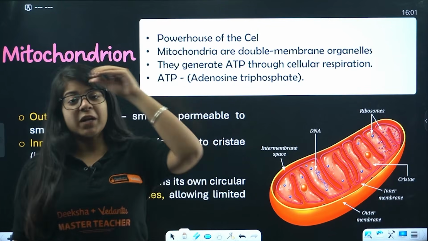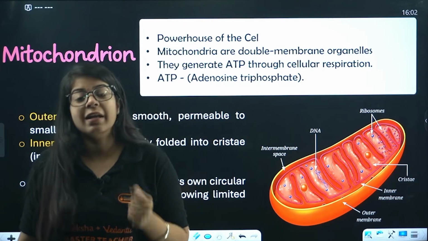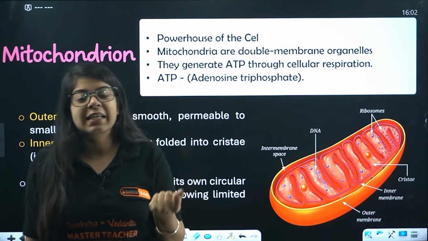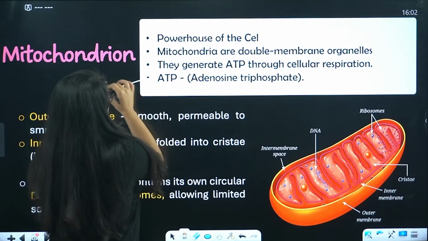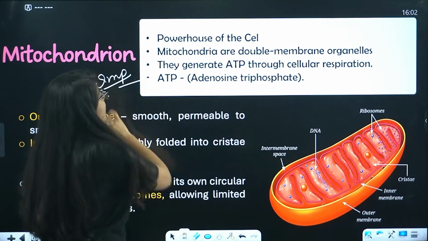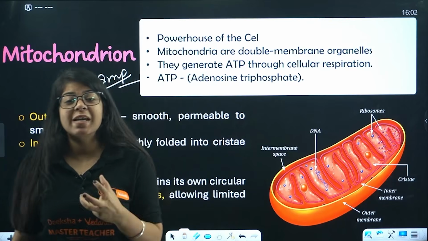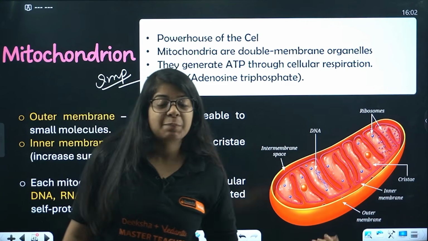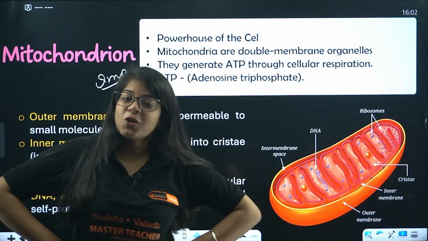So while respiring, we make energy for our body. What makes energy? Mitochondria, in the form of ATP, adenosine triphosphate. This is very important. ATP is adenosine triphosphate. Mitochondria is the powerhouse of the cell which makes energy in the form of ATP during cellular respiration. And it is a double membrane organelle.